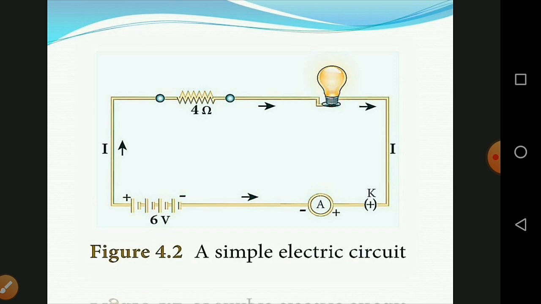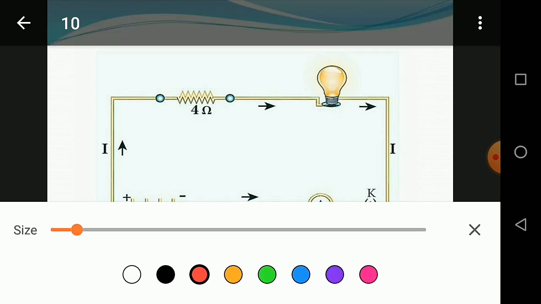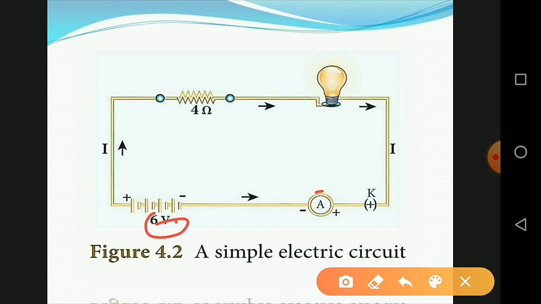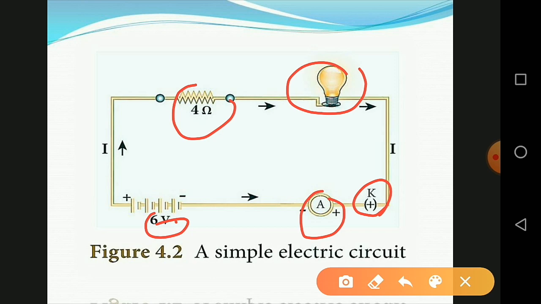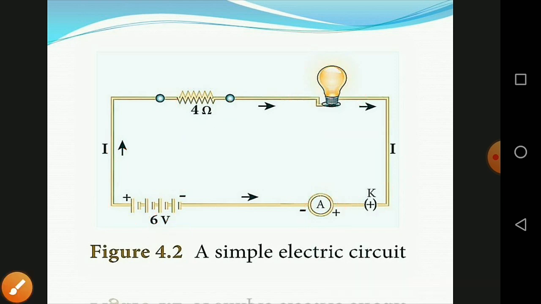So if I connect the battery, ampere, and then key, and then bulb, and then resistance. The current flows from positive terminal to negative terminal. This is the direction of flowing charges. So this is the simple circuit. In a simple circuit, they are using battery, key, ampere meter with positive and negative terminals, and then resistance and then bulb. This is the simple circuit. And the next one is